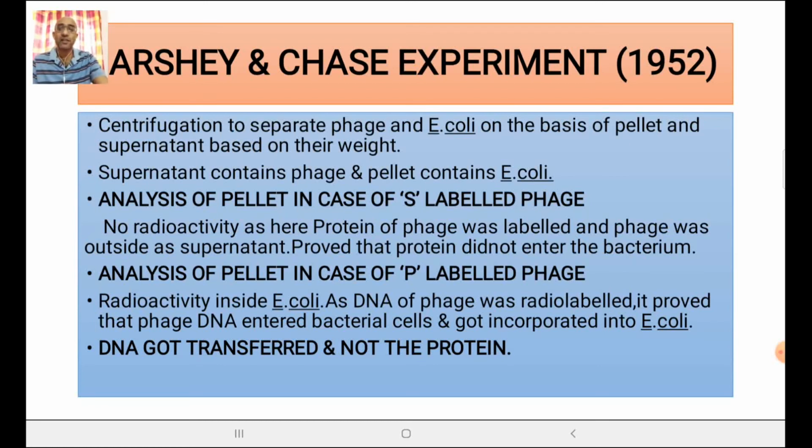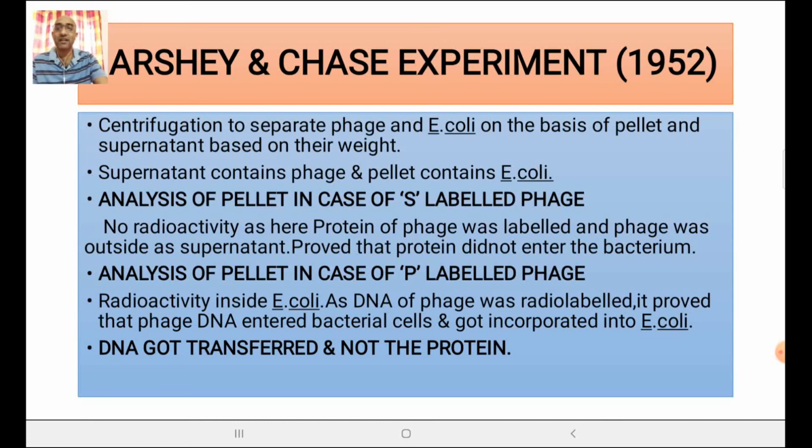Got it? Now another analysis was done of the pellet in case of phosphorus labeled phage. Radioactivity inside E. coli was found because here this pellet was having only E. coli, and remember that the DNA was labeled with phosphorus. As DNA of the phage was labeled, it proved that the phage DNA entered the bacterial cells and got incorporated into the E. coli.